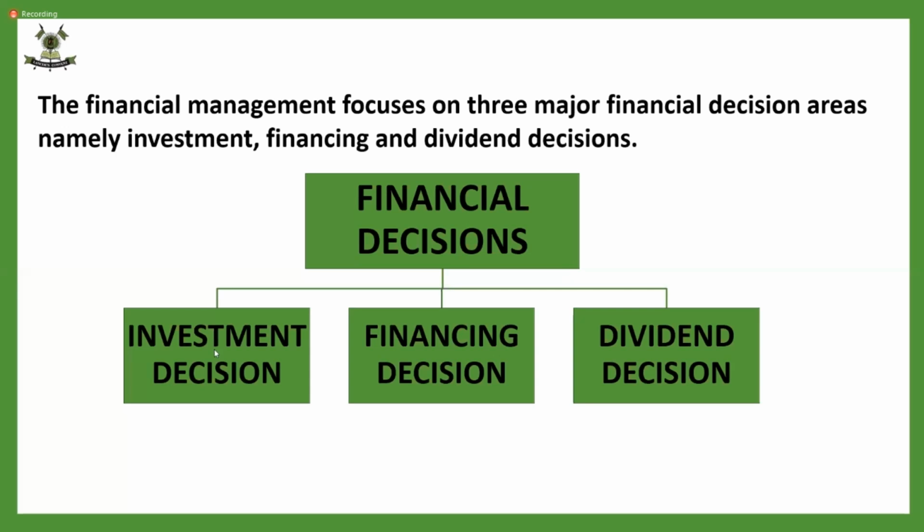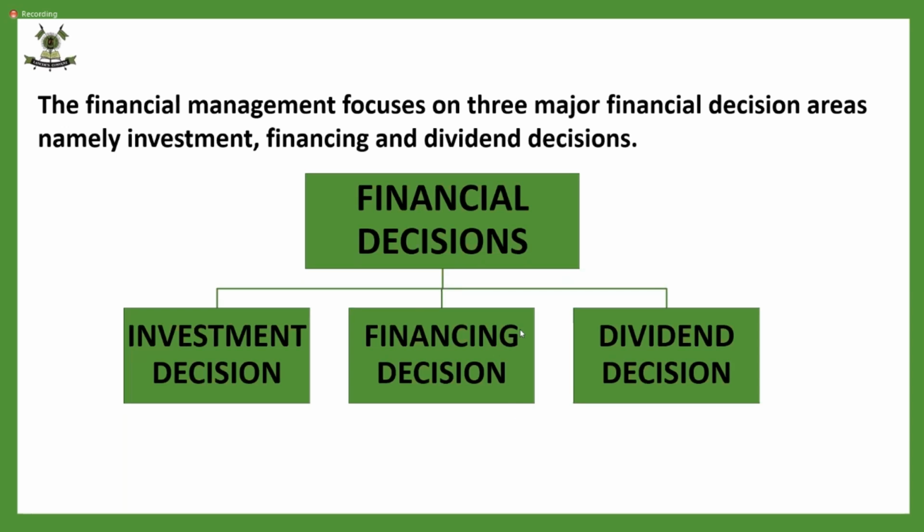I'll talk about financing decision first. Financing decision is what, children? The finance manager has to think about from where he is going to take the finance. From where? The answer to the question is from where the money is going to be raised. Either it is going to be owner's fund or it is going to be borrowed fund. But how much ratio? How much of debt and how much of equity?